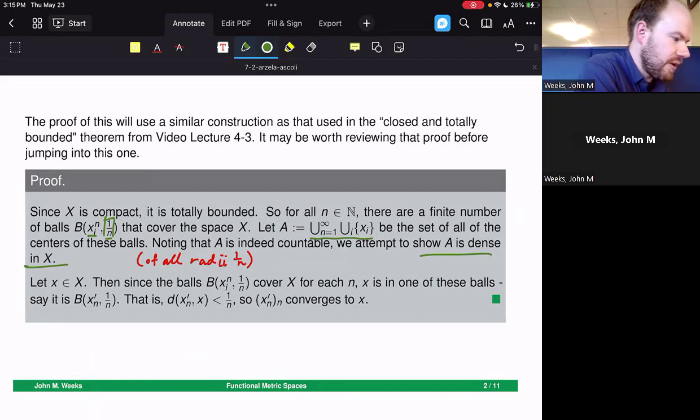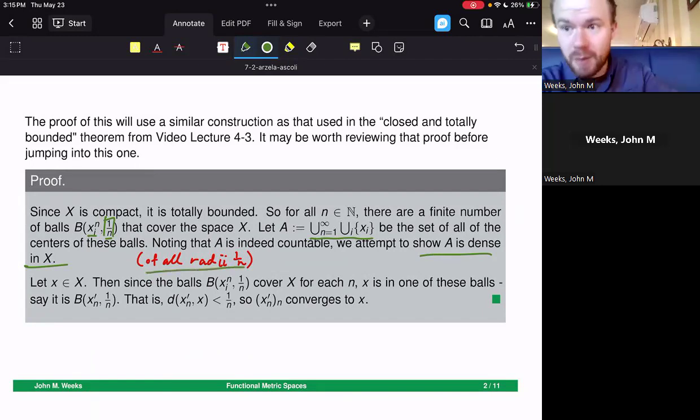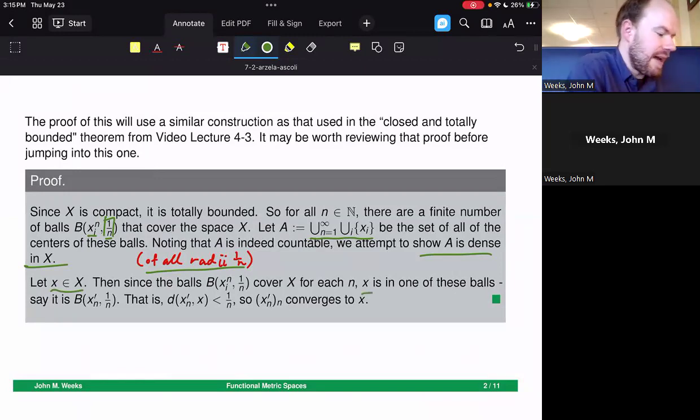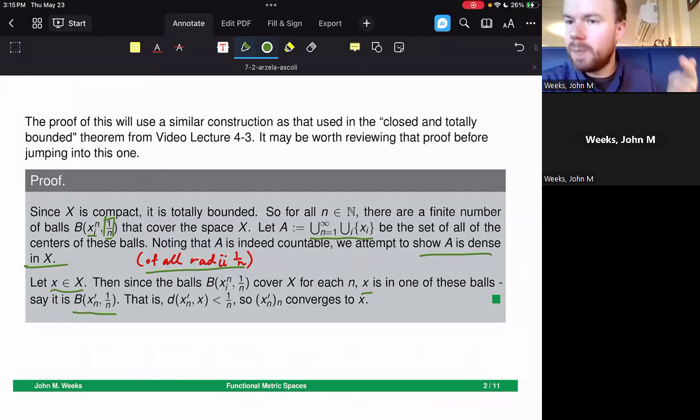So this is the set of all centers of these balls of all radii 1 over n from what we've been distinguishing here. In order to do that, we need to show that there's a sequence of these centers of balls that gets to any point x in X. So I'll start by just putting an x inside of X. Then these balls, these B of x sub i superscript n comma 1 over n, fixing an n here, these balls cover X for each n. So x has to be inside of one of them. Let's say that for each n we clarify that it is this ball that x is inside of, the ball B of x sub n prime, comma 1 over n. x sub n prime is the center of the ball of which the value of x is inside.